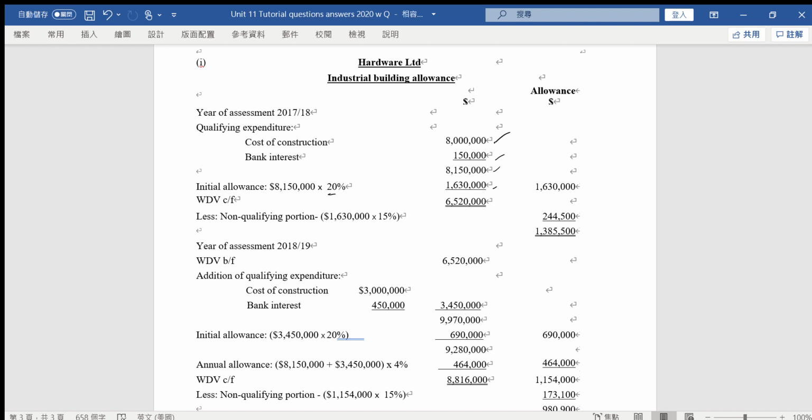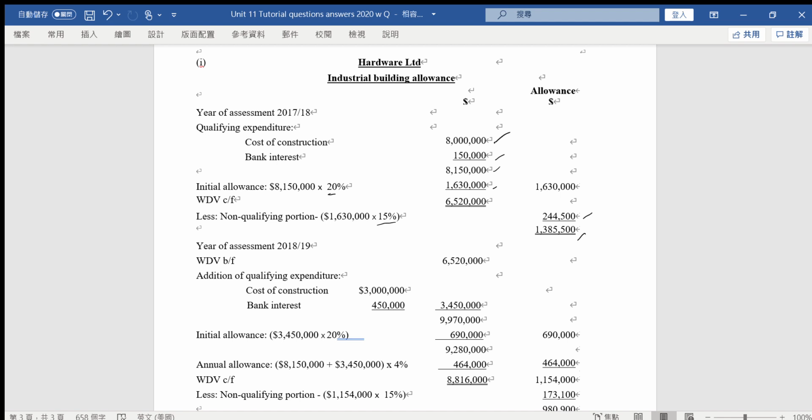Because of that, the amount of the initial allowance, depreciation allowance for this industrial building in the first year is 1.63 million. But because the building is not wholly used for qualifying trade, we need to apportion the amount. 15% is used for office, non-qualifying trade, so we need to work out this portion. 244,500 cannot be claimed by the company, and only 1,385,500 can be claimed by Hardware Limited.